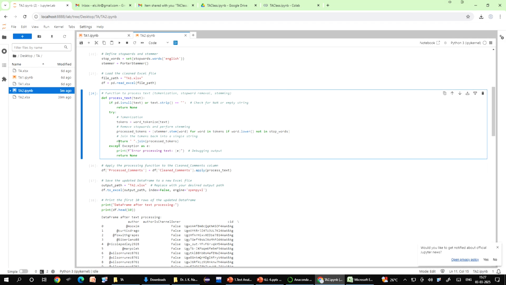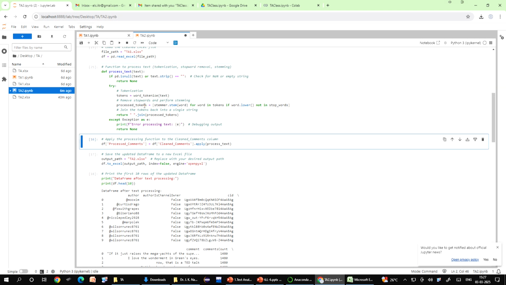Now, all this has been removed after they have been divided. The poor ones, the stop words, the commas, the full stops, all these have been removed, and then again it has to be brought back to a sentence format, a string format. Okay. So, for example, in the sentence "I love programming!" with that exclamation mark, what will remain is only "love program". The final clean text will be "love program". Okay. So, now the text is processed, cleaned and ready for further analysis.